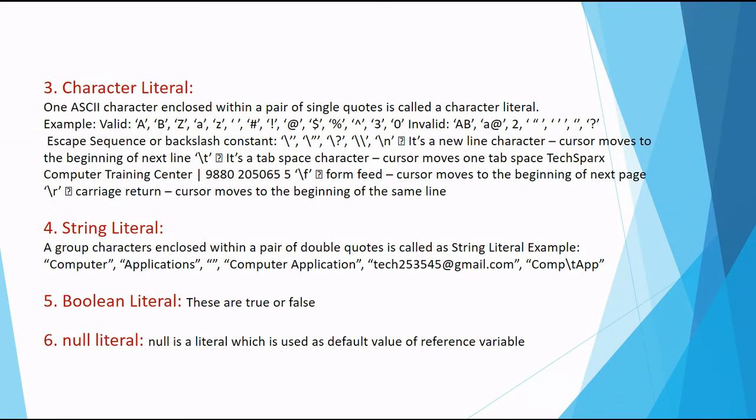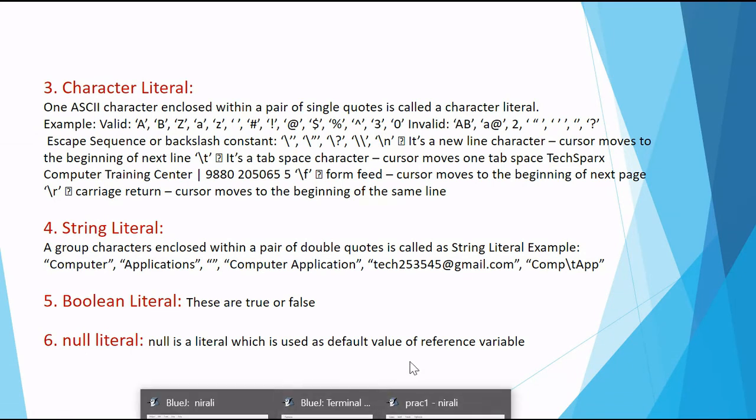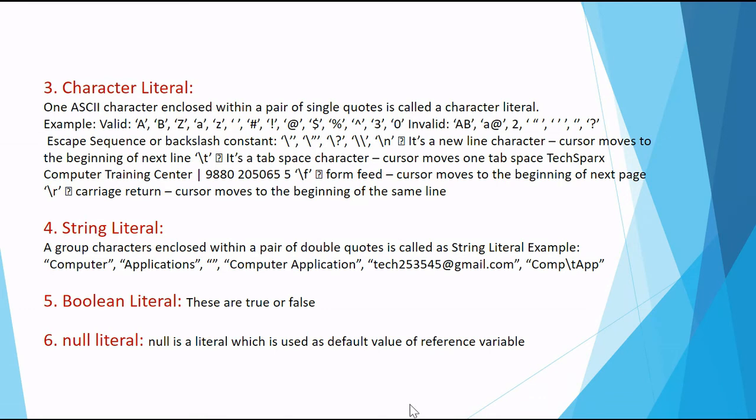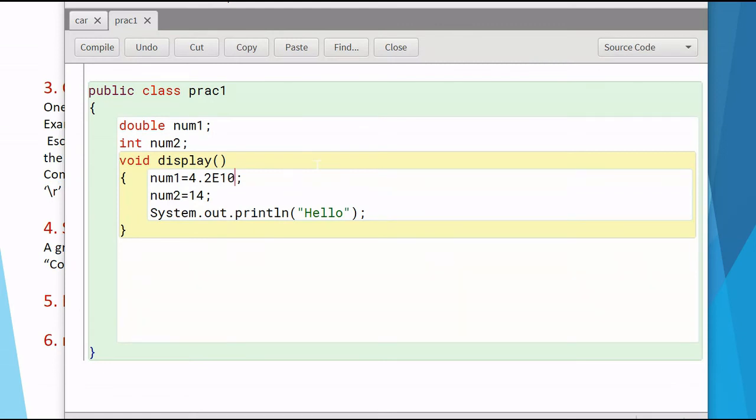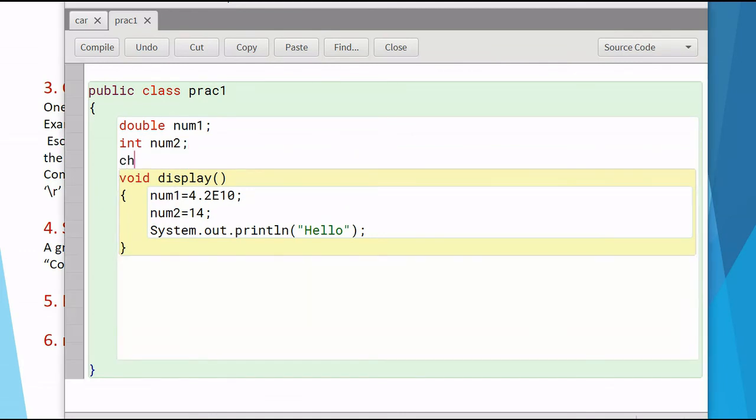Now let us see what are character literals, string literals, and boolean and null literals. Now what is a character? A character is a single character value, and it will be using 2 bytes, that is 16 bits. Let us see how to use a character. If I want to use one character, say char gender, gender is one character I want, a boy or girl.